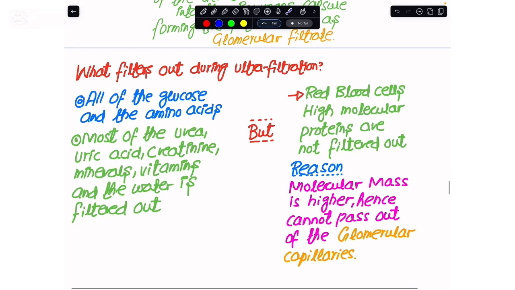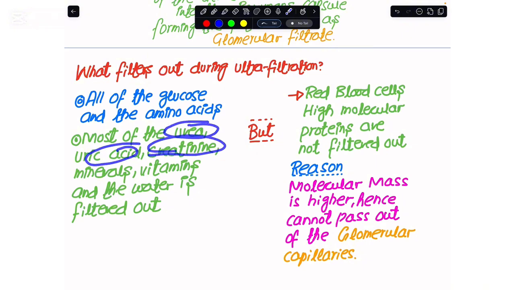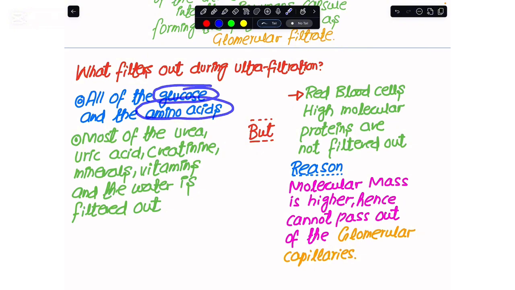We must now be very clear about what gets filtered out in ultrafiltration. Most of the urea, uric acid, creatinine, minerals, vitamins, and water in the blood plasma get filtered out. All of the glucose and amino acids are also filtered out of the glomerular capillaries.